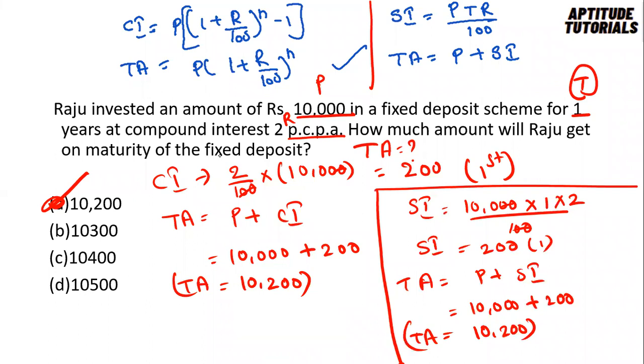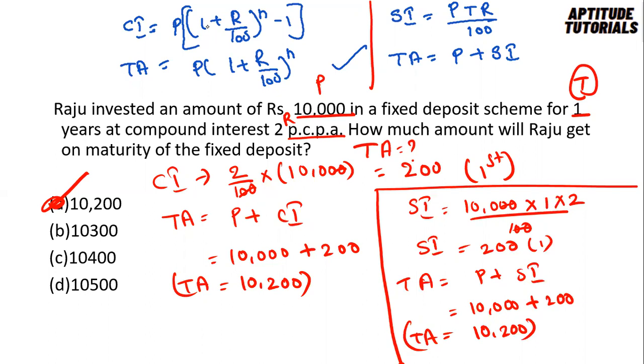Remember, that is for 1 year, when the rate of percent is given per annum. Most importantly, the rate of percentage should be given per annum and the time period should be 1 year. So whatever the principal you have, whether you apply the compound interest formula or the simple interest formula, you will be getting the same answer.